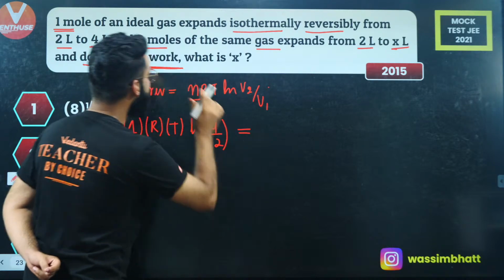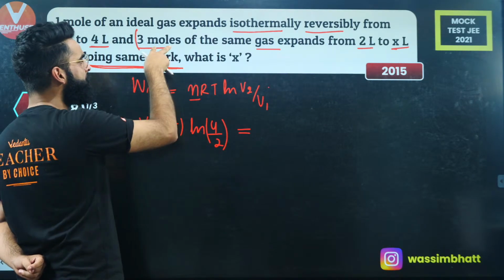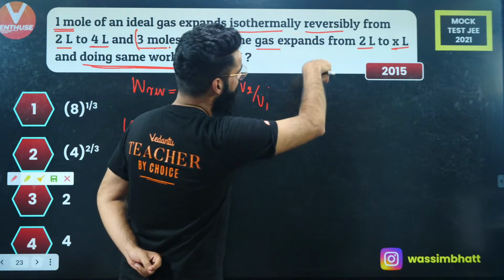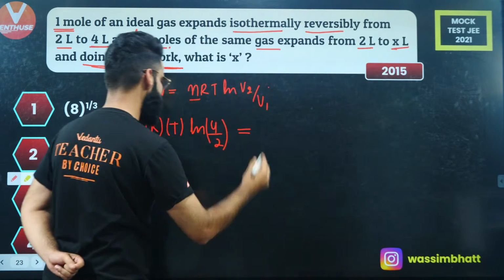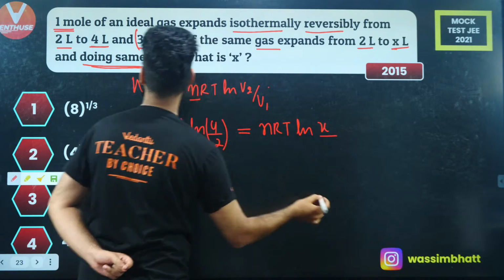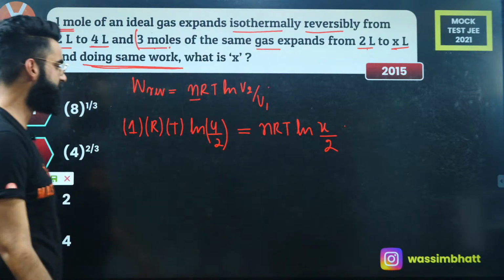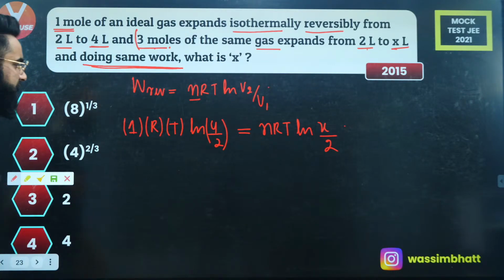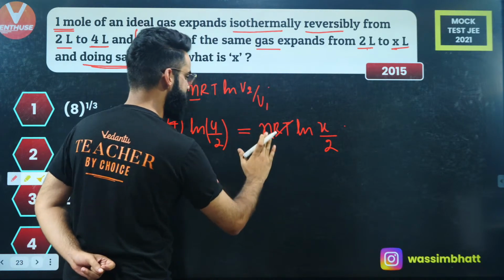And work done in the first case is equal to the work done in the second case. What is the second case? 3 moles of the same ideal gas undergo the same isothermal reversible expansion from 2 liters to X liters. It's going to be nRT ln of final volume divided by initial volume. Initial volume is 2 liters. The question is almost done and dusted. I need to calculate the value of X. So RT got cancelled. The n value in the second case is 3.